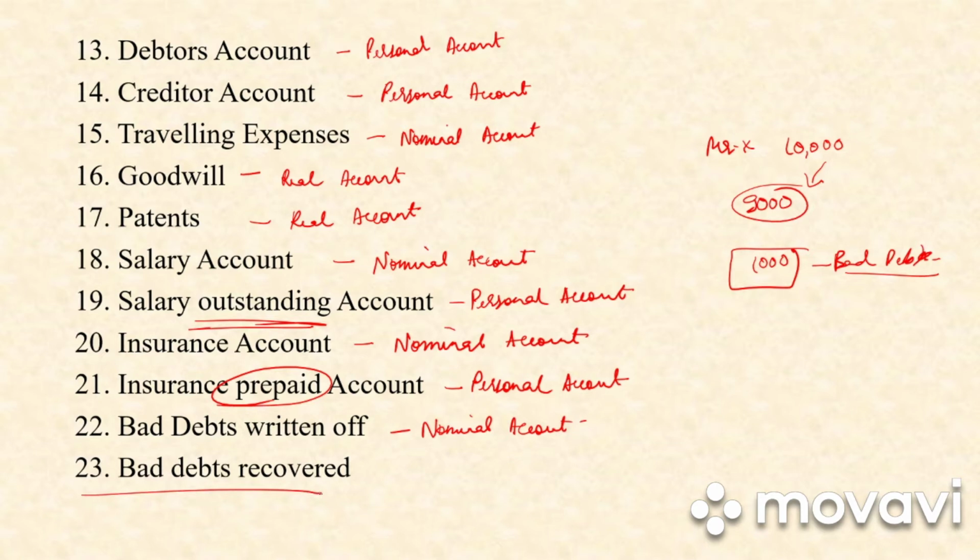Next it is bad debts recovered. Mr. X had to pay 1,000 rupees and he paid it, which means our bad debts has been recovered. So it is an income. So nominal account. Clear?